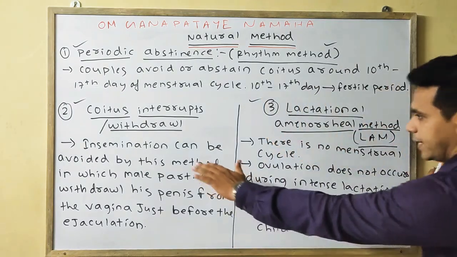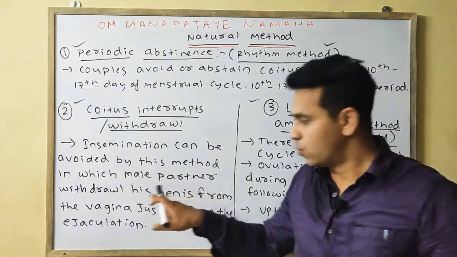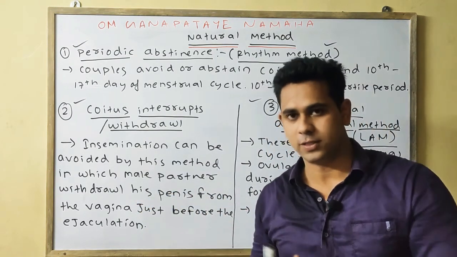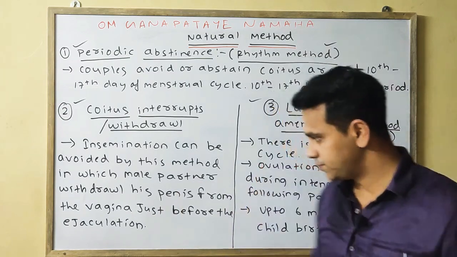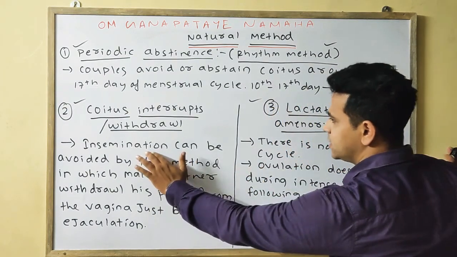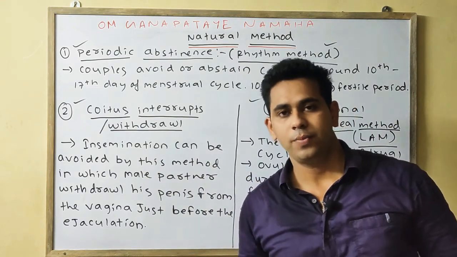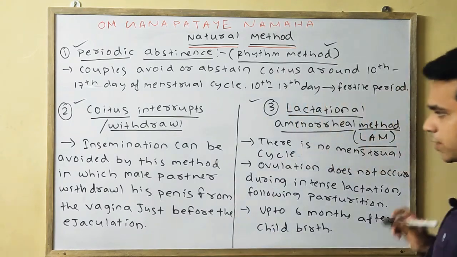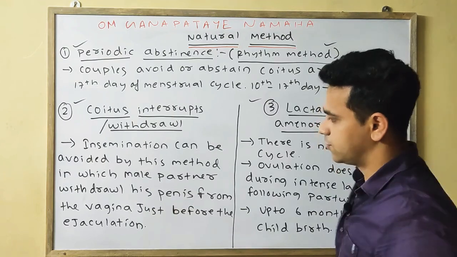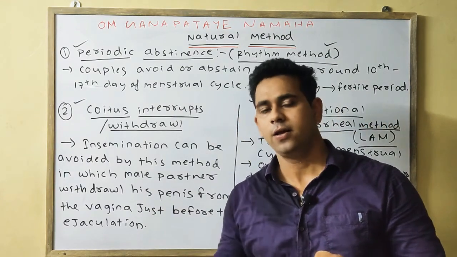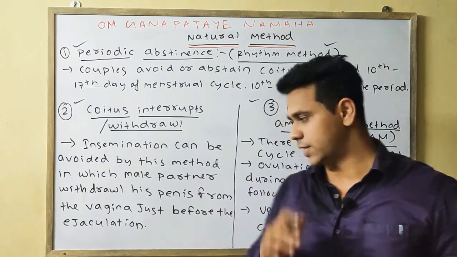In this method, the male partner withdraws his penis from the vagina just before ejaculation, so that sperm cannot enter the vagina.